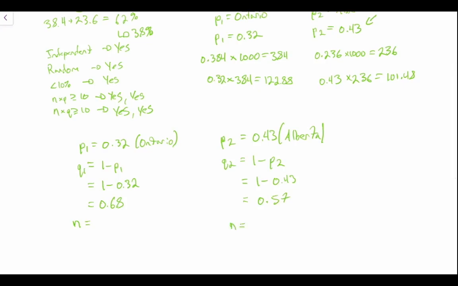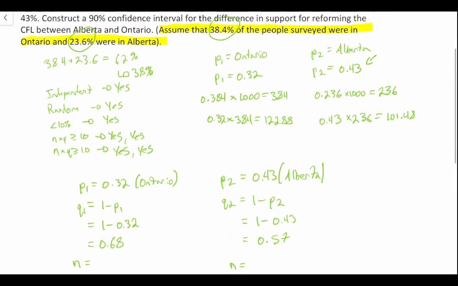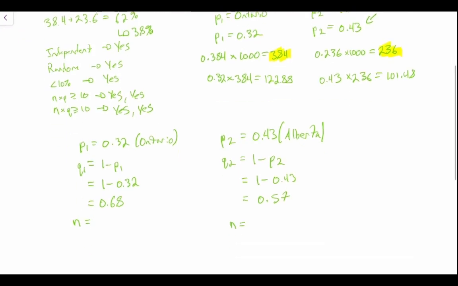Perfect. Now, importantly, we need to identify our sample size for both Ontario and Alberta. And lucky for us, we've already calculated this. So we calculated our sample size right here. N1 is equal to 384, and N2 is equal to 236.